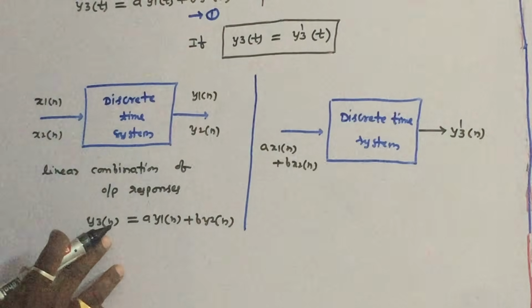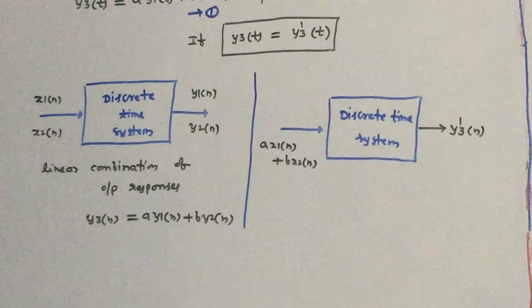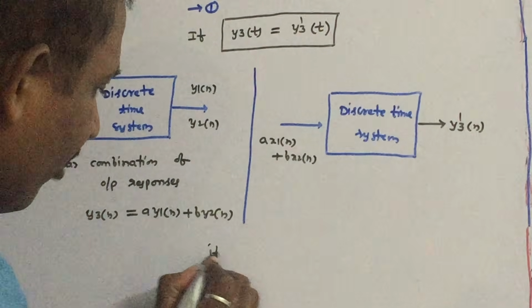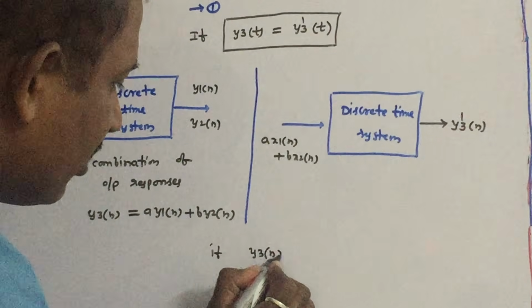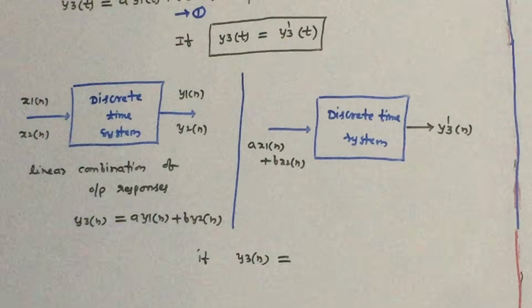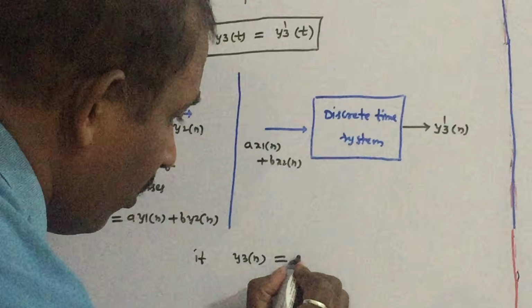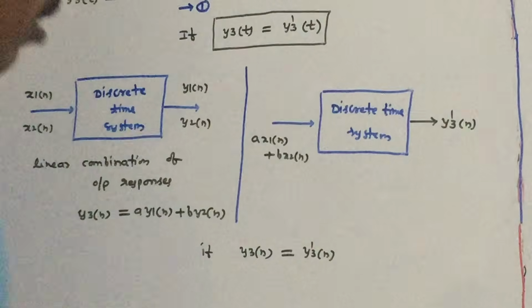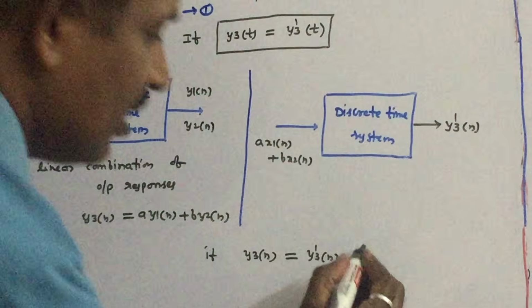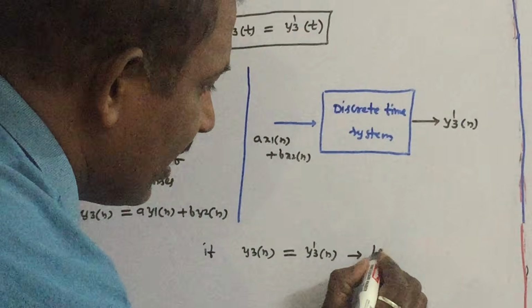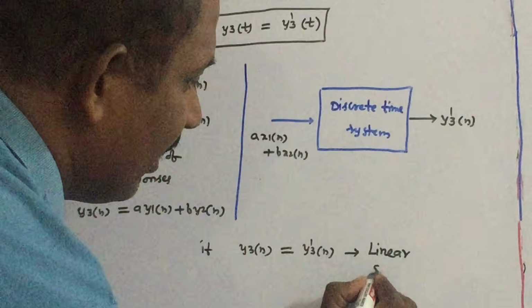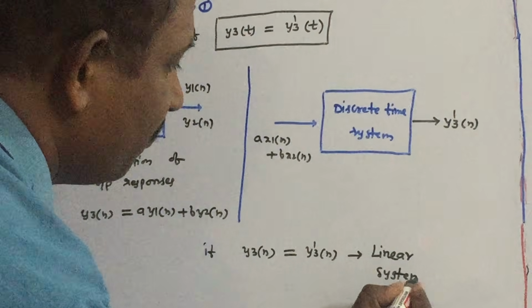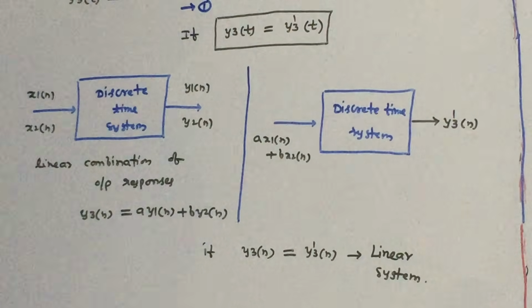So if these two are same, y3 of n is equal to y3 dash of n. That means if y3 of n, that is adding individual responses, is equal to y3 dash of n, that is the response to the linear combination of inputs, then the system is said to be linear system. Otherwise, it is said to be non-linear system. So this is about the definition of linear systems.